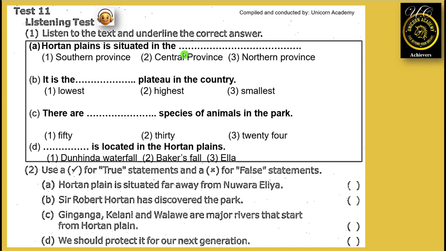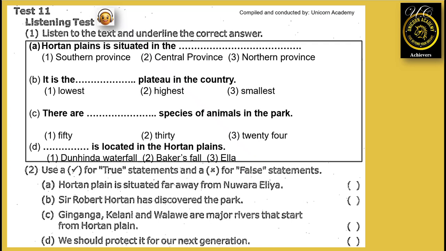Horton Plains. Horton Plains National Park is situated in the central province of Sri Lanka near Nuwara. It is the highest plateau in the country. The park is home to about 24 species of animals. Baker's Falls is one of the most famous waterfalls located in Horton Plains. The park was discovered by Sir Robert Horton.